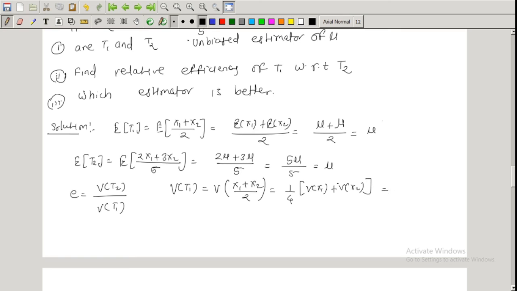Which is equal to σ² plus σ², that is twice σ² divided by 4, so σ² by 2.